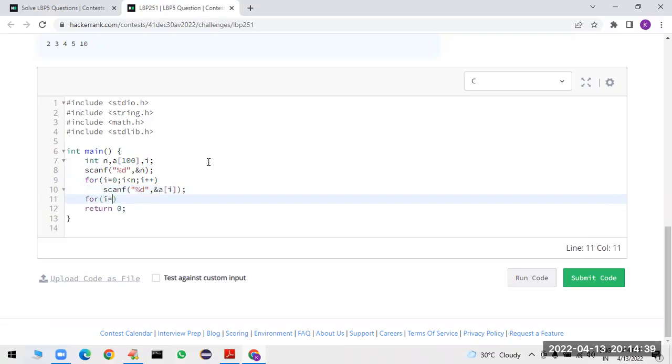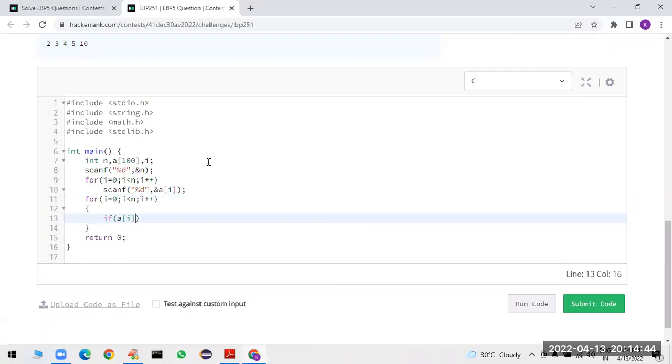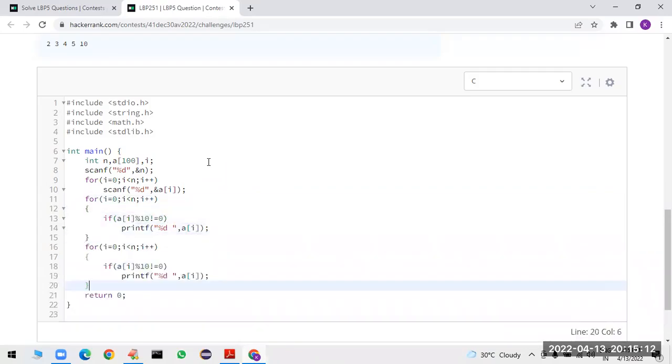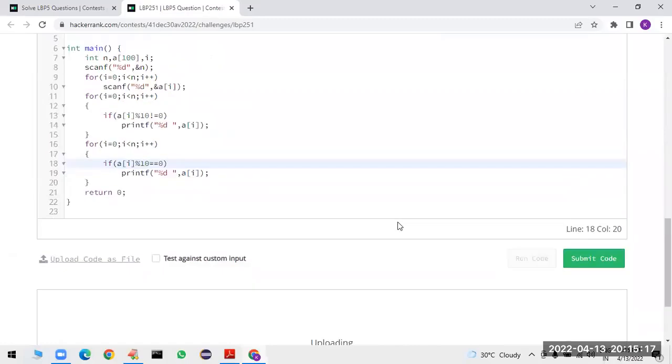Next, what we have to do: for i = 0, i < n, i++. Sir, I am checking if a[i] % 10 is not equal to 0. Such type of elements you need to print first. So next we have to write the same loop. So what we have to do here: if it is equal to 0, then we have to print such type of elements. That's all, nothing more than that.